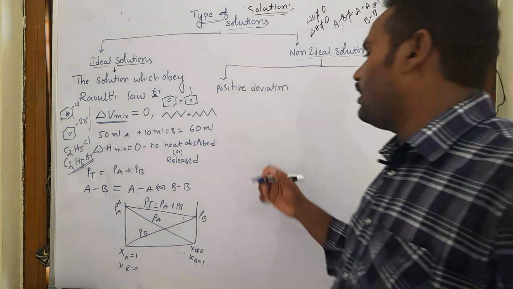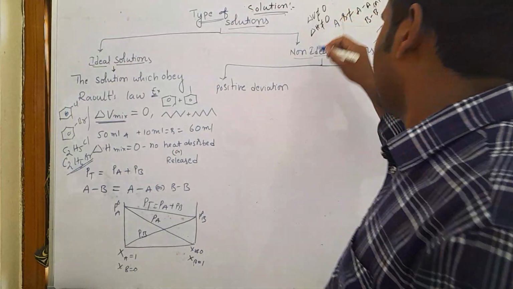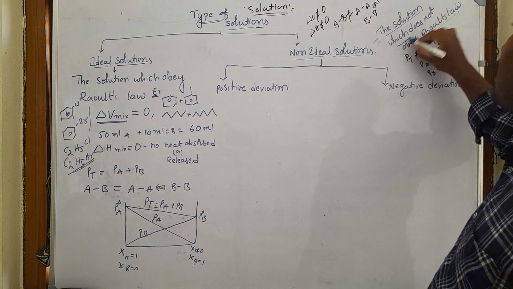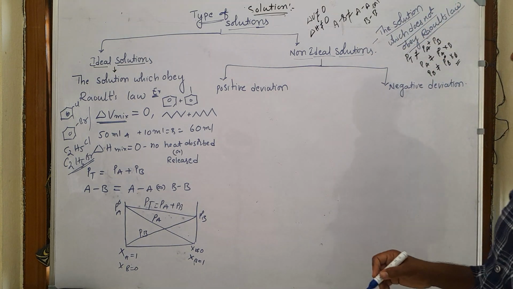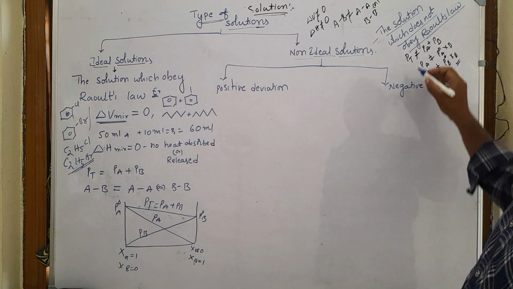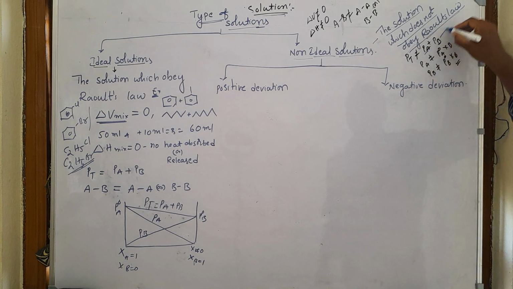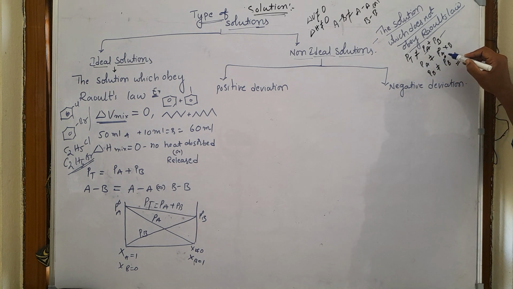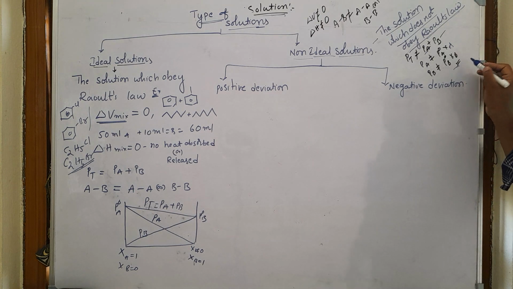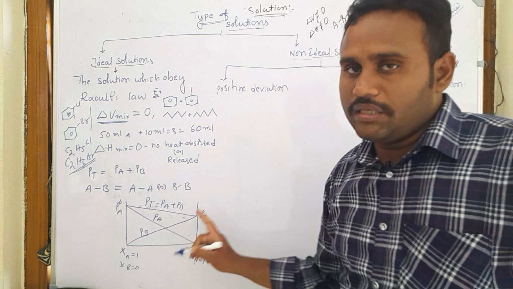So what is non-ideal behavior? We already know, it is the solution which does not obey Raoult's law. So in non-ideal behavior, the total pressure is not equal to the partial pressure of A plus the partial pressure of B. Here the partial pressure of A is also not equal to P naught A chi A, and the partial pressure of B is not equal to P naught B chi B. It means we are not getting a graph like this.